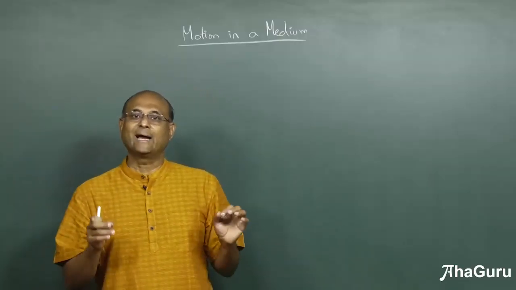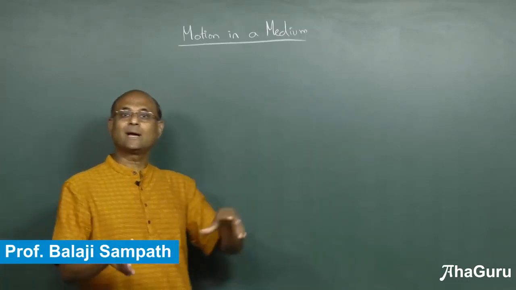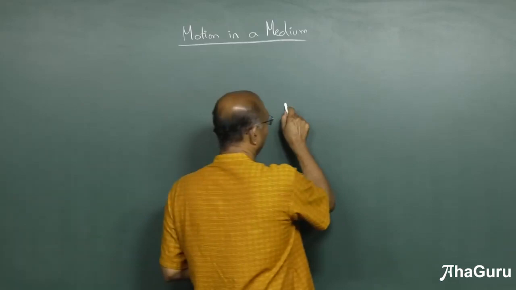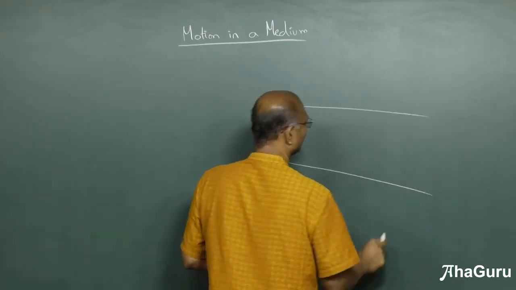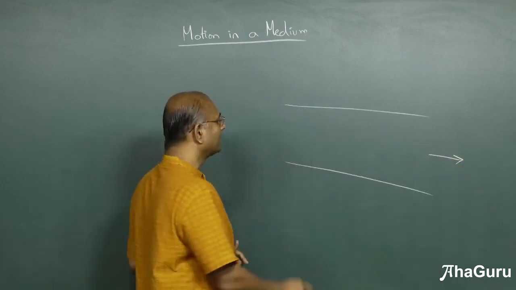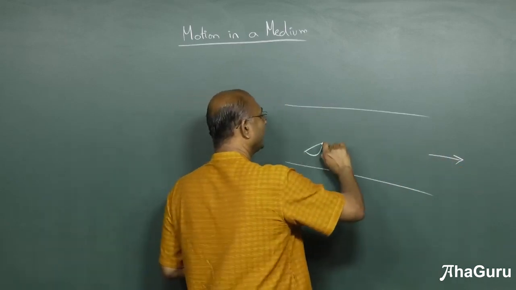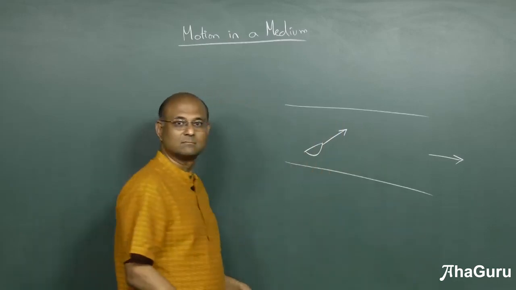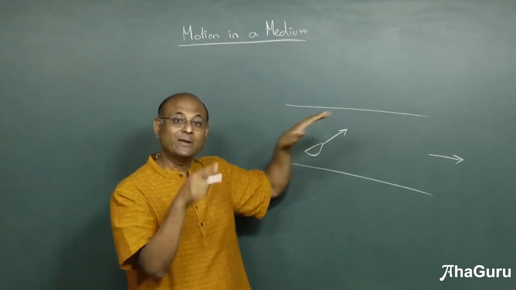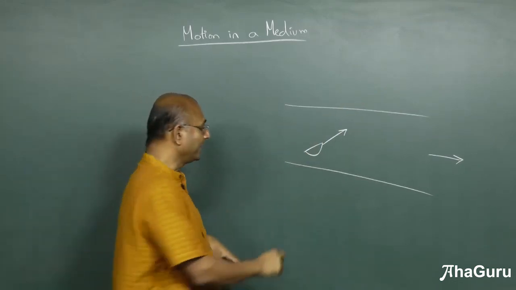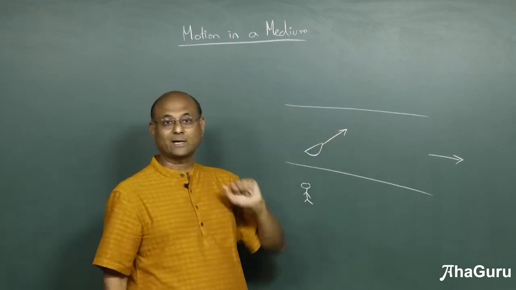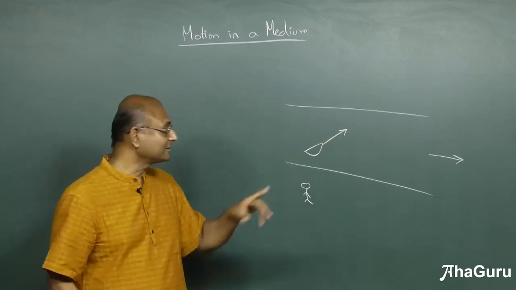Let us now use the idea of relative motion to look at cases where an object is moving in a medium. For example, you have a river, and the river is flowing, let's say, in this direction, and a boat is moving in this direction. Now there are two questions. When I say a boat is moving like this, is it moving like this as seen by a person on the ground or as seen by the water? Let's think about that because it's important.